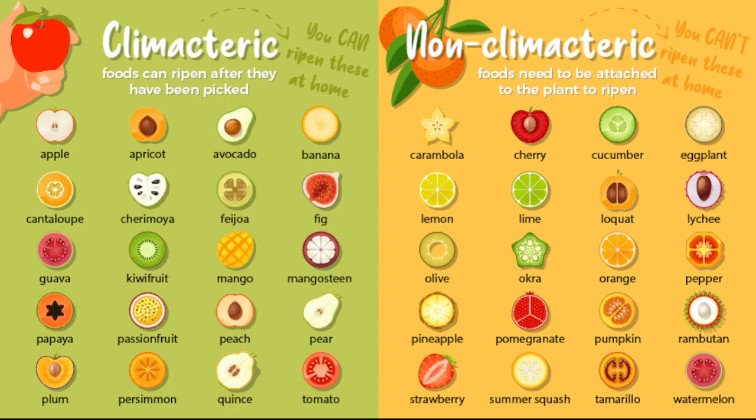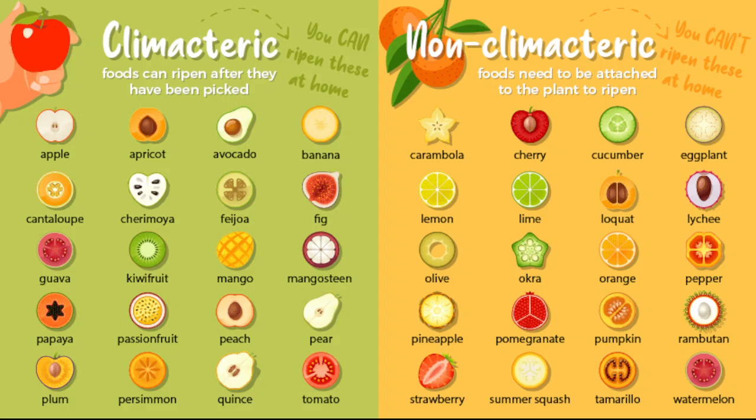Okay. In the case of climacteric fruit, you can harvest the fruit when they mature and you can ripen the fruit in your home. But in the case of non-climacteric fruit, the fruit should be harvested when it is ripe on the plant. Once you harvest the fruit from the plant, it will not ripen again. But in the case of climacteric fruit, once you harvest the fruit from the plant, if it is mature enough, then it will ripen in your home at normal room temperature, though the fruit has been detached from the plant.